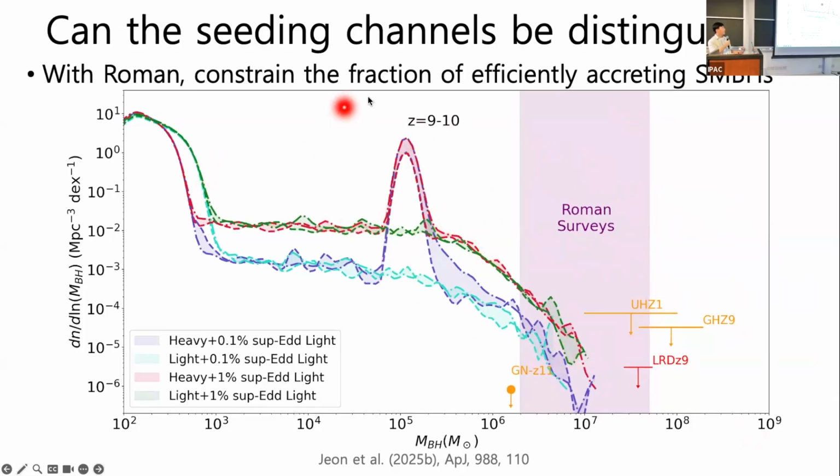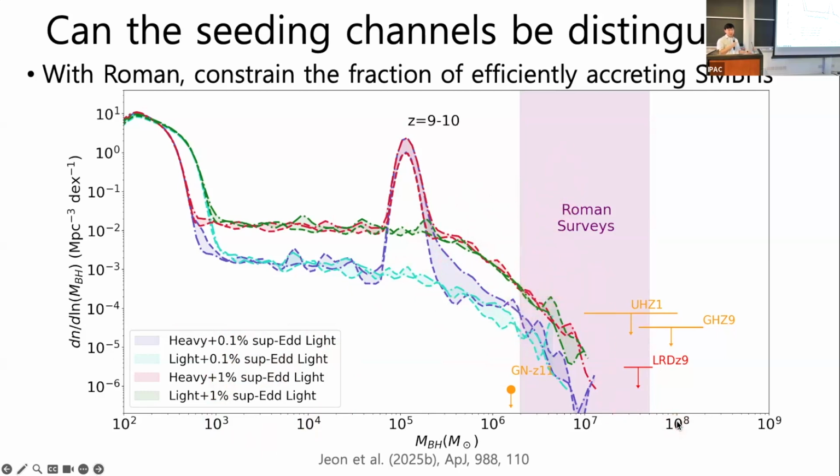Since at redshift 9 to 10, this is soon after the initial formation of the black holes, not too long after, the amplitude of the black hole mass function is very sensitive to how many black holes are able to accrete very efficiently. So you see that by changing the percentage of these efficiently accreting black holes, the amplitude of this black hole mass function changes, which Roman could probe.